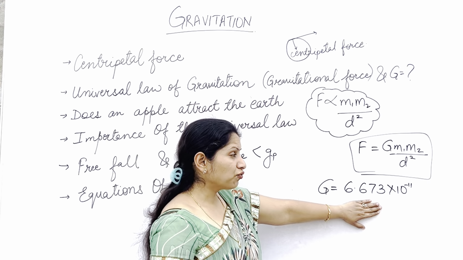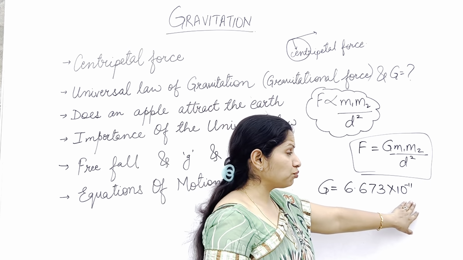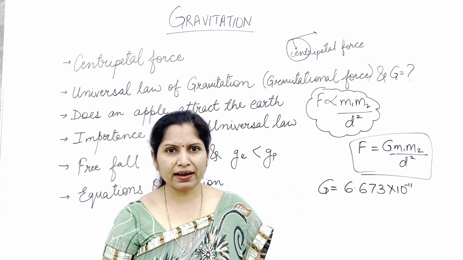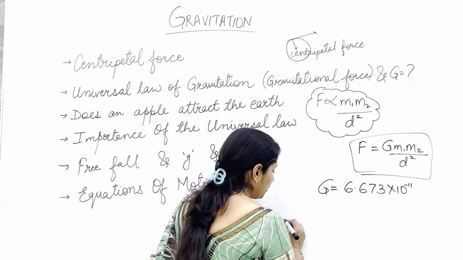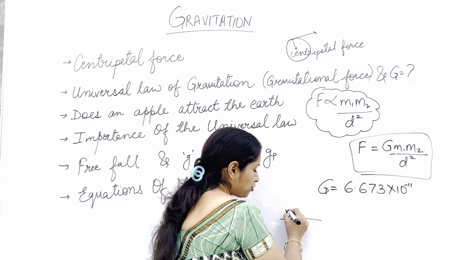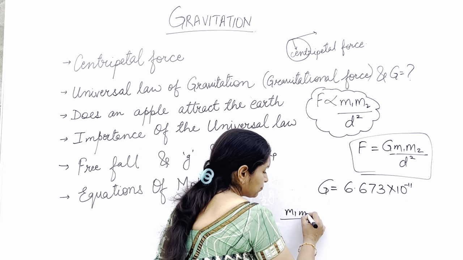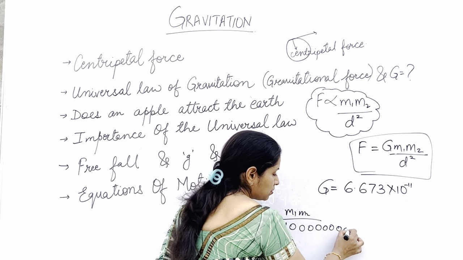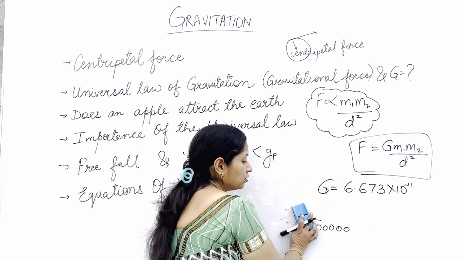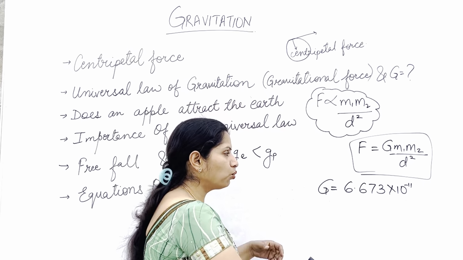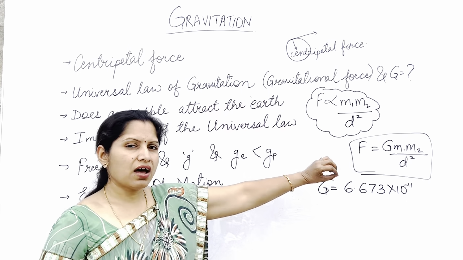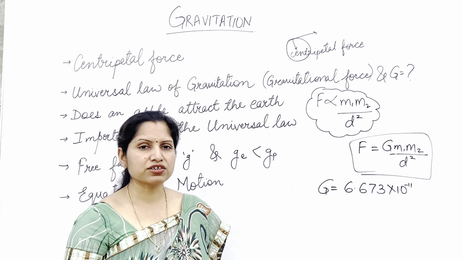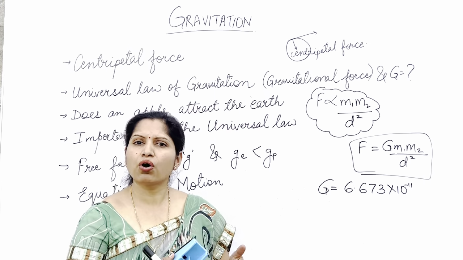Because the value of capital G is 10 to the power minus 11, and 10 to the power minus 11 means you are dividing the product of the masses by 1 with 11 zeros. Okay, so if the denominator is such a big quantity, then the answer is going to be too less, and that is why we never feel the force of attraction between us and any neighboring objects.